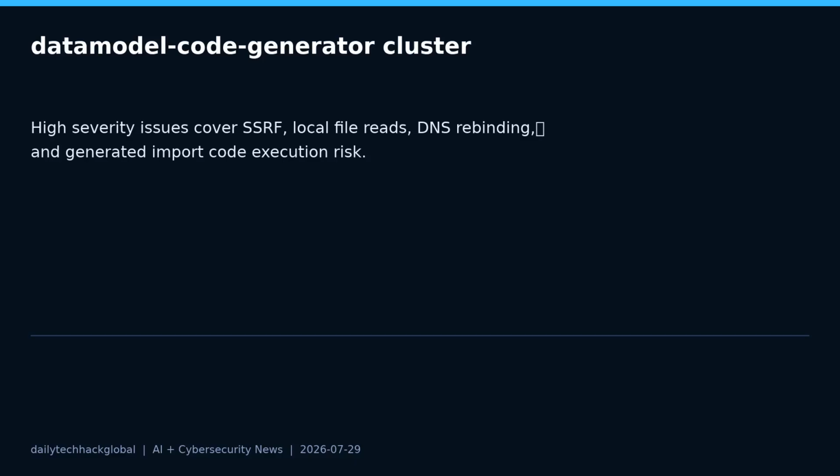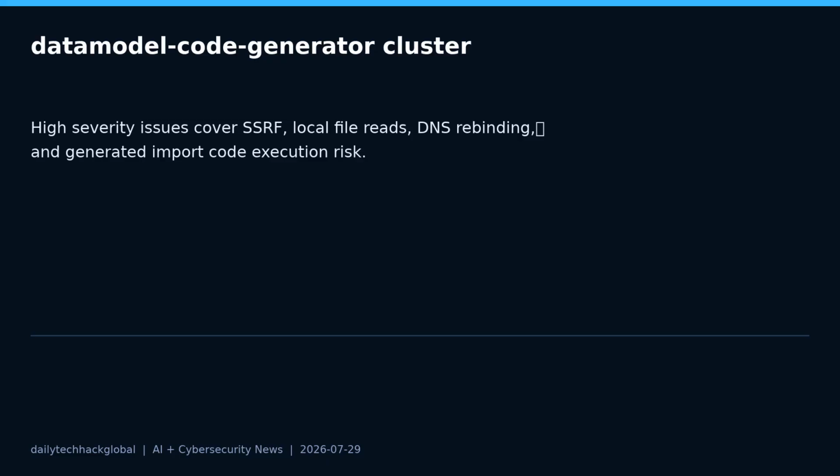CVE-2026-55391 is rated 8.2 high. NVD and the GitHub advisory describe server-side request forgery through URL schema fetching and redirects. In plain English, a schema fetching feature can be abused to make the tool request loopback, private, link local, metadata, or other reachable resources. GitHub lists the fix in datamodel-code-generator 0.61.0.